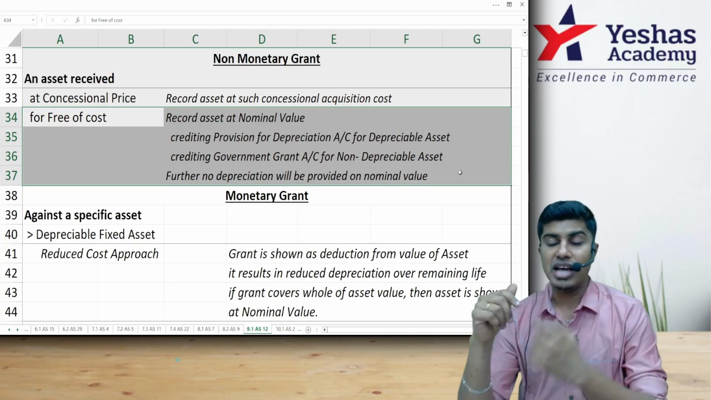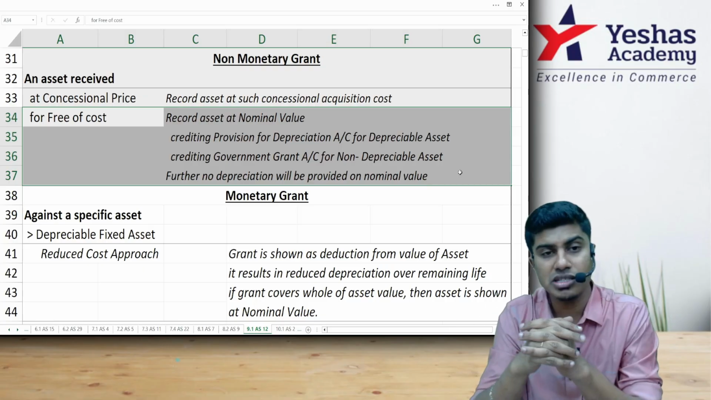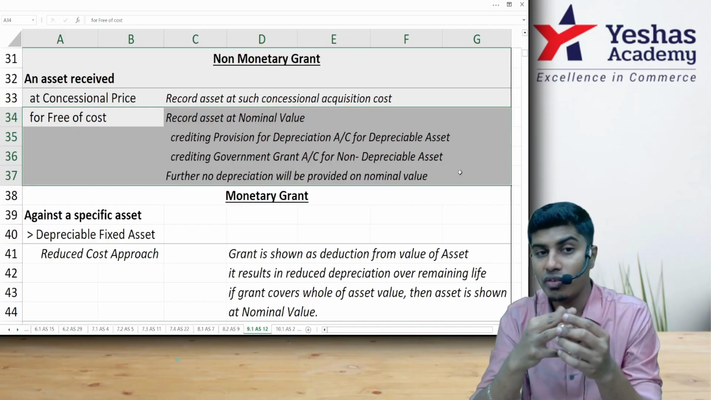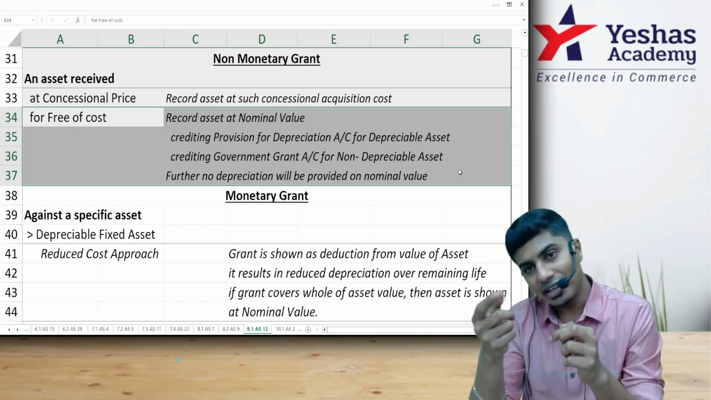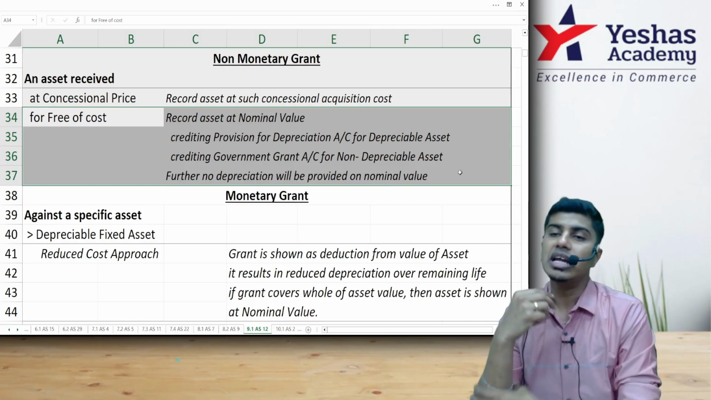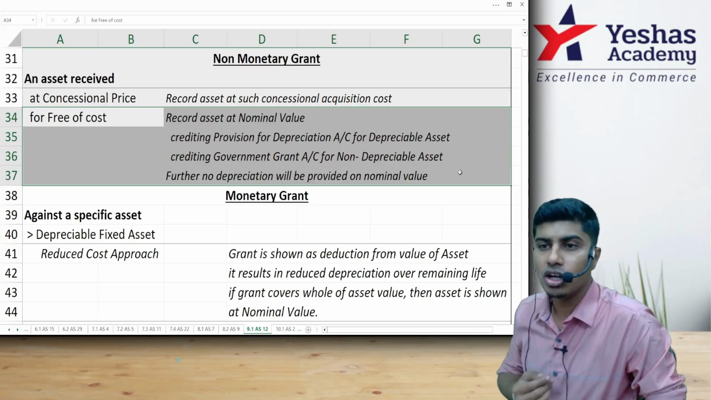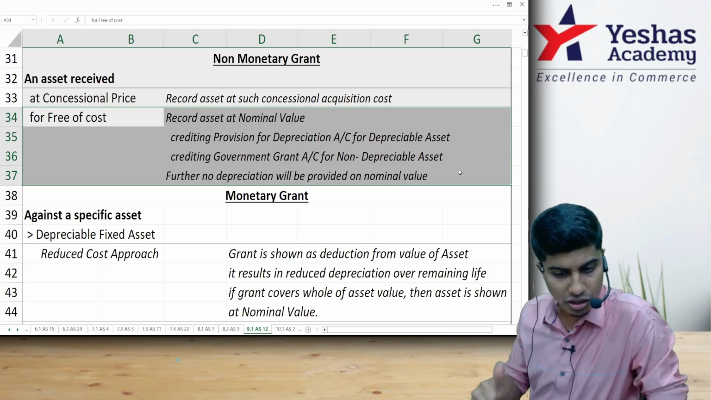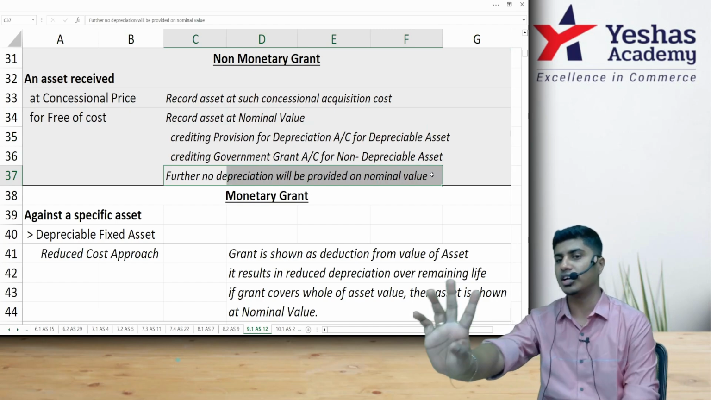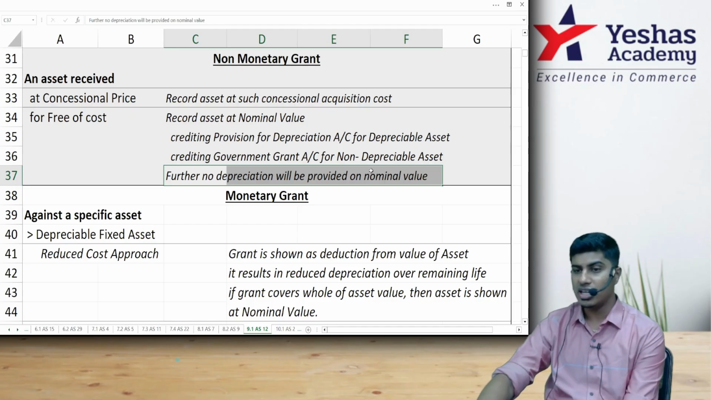You got that? If the asset is received at a concessional price, record the asset at the concessional price. If the asset is received free of cost, then record the asset at what value? Nominal value. And credit will be given to provision for depreciation if it is a depreciable asset. If it is a non-depreciable asset, we will not credit provision for depreciation; we will credit government grant. I hope everyone got this. The next point to notice: once you record the asset at nominal value, there will be no further depreciation charged. You can never charge any other depreciation against that asset.